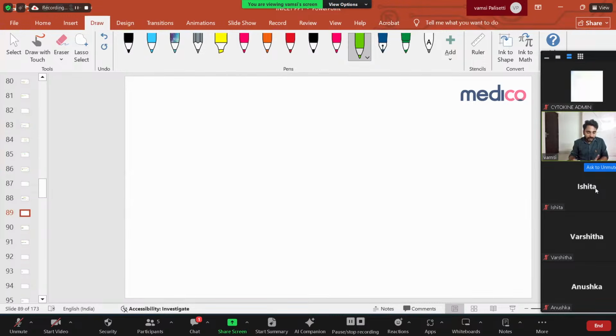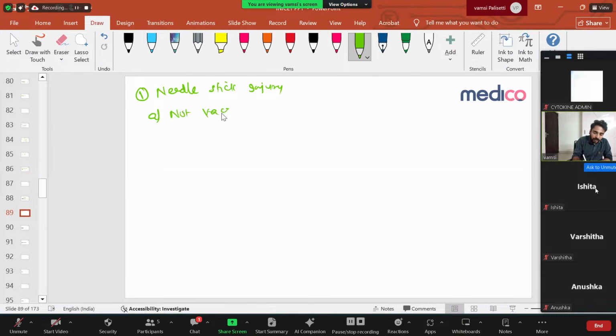Please understand this slide. The first important thing: for example, if a healthcare worker gets exposed to hepatitis B, if I have a needle stick injury, the first scenario is I didn't get vaccinated before, not vaccinated at all.